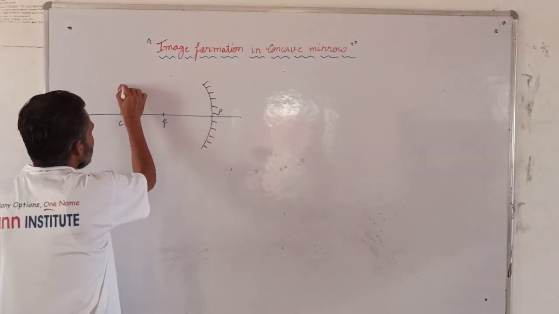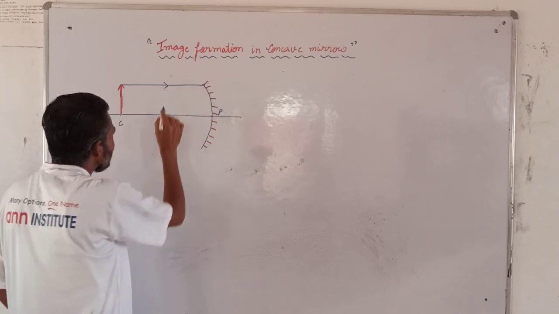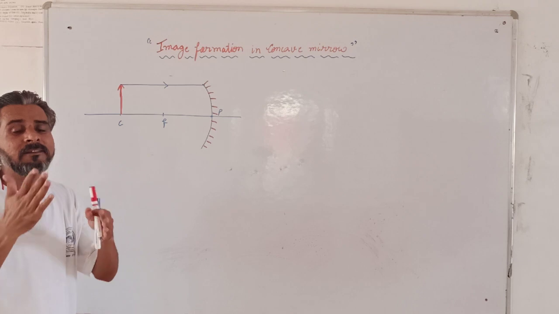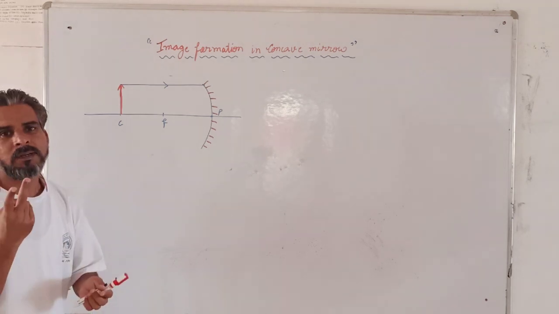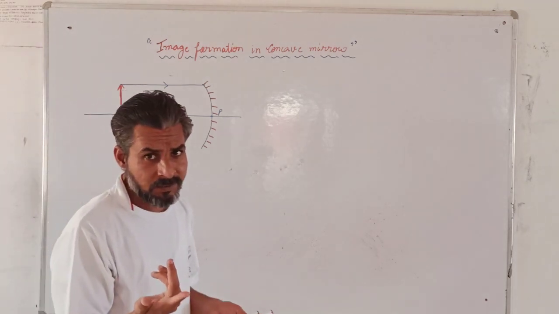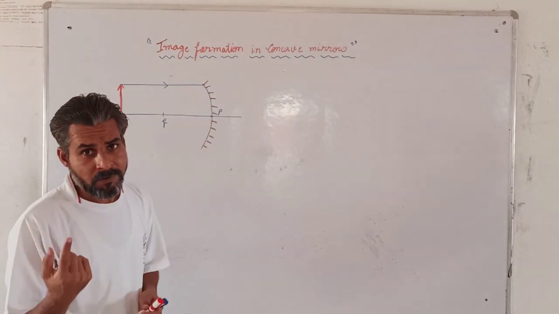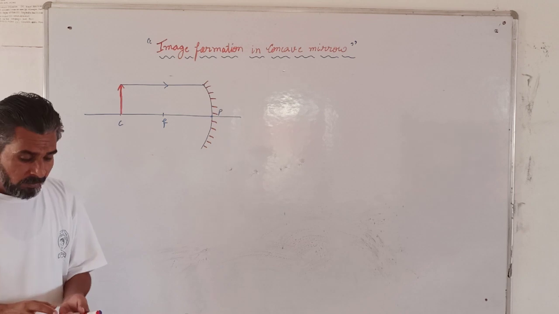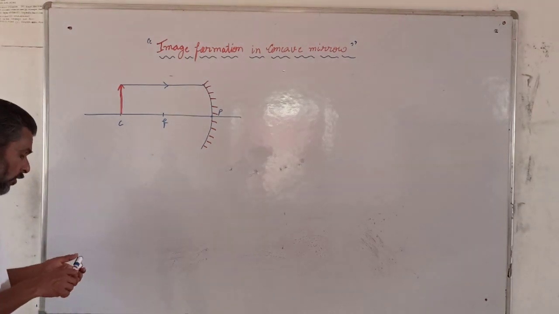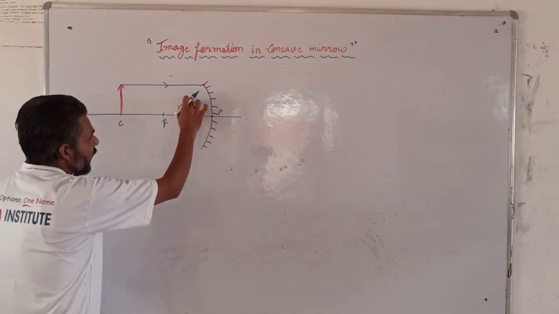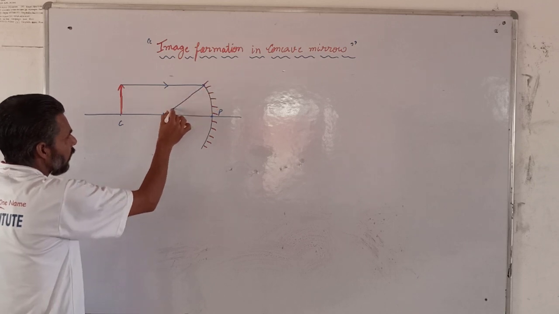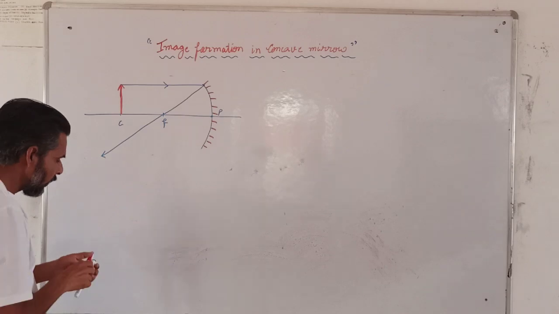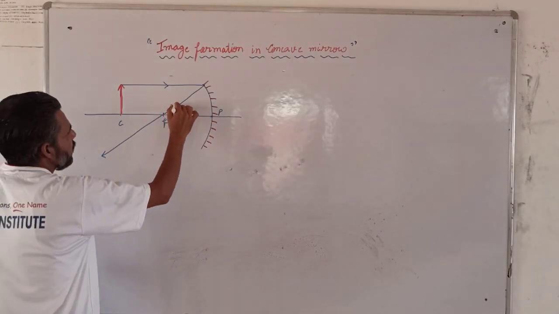So first of all, how many rays do we require to form the image? Two, because where they intersect, at that point, if two rays are there, only then they can intersect. A single ray cannot intersect. Where these two reflected rays intersect, at that point only the image will be formed. So as you all know, if a parallel beam of light is there, then it will pass through the focus. Now this is the reflected ray.